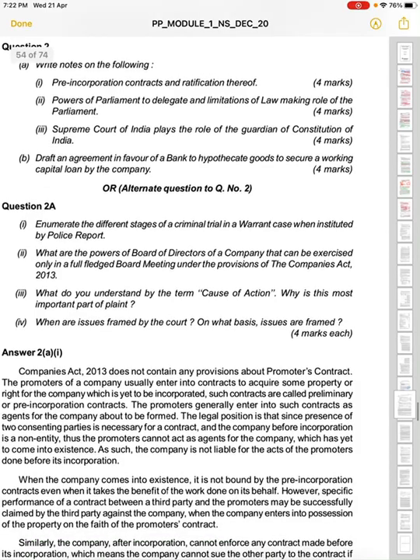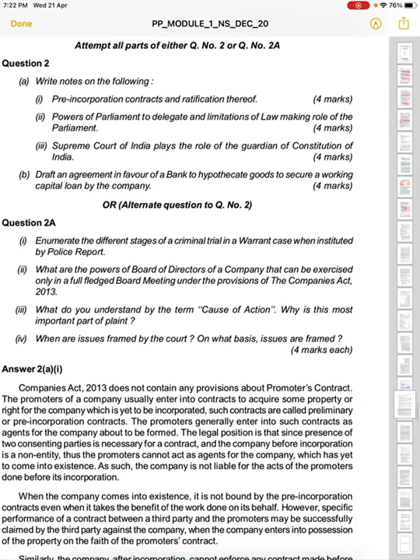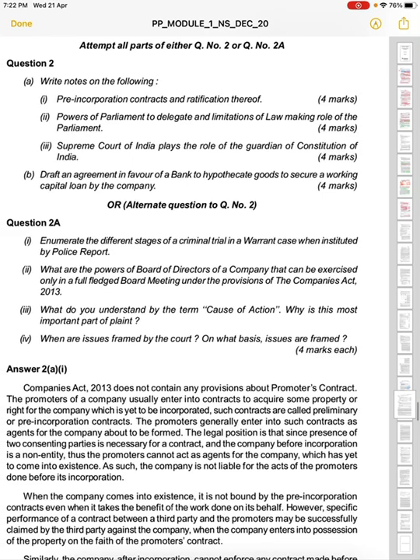Now, second is compounding power. They were talking about ROC as having compounding power. Now, the next question: write a short note on pre-incorporation contracts and ratification.